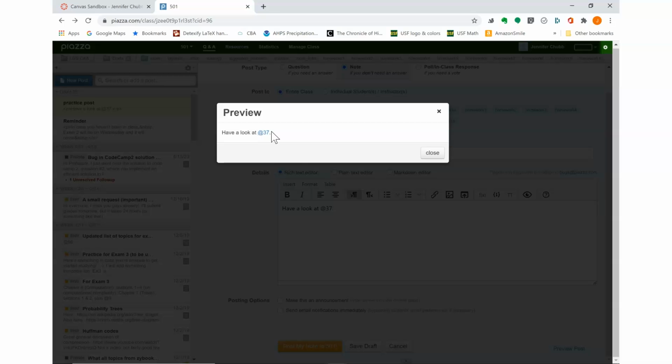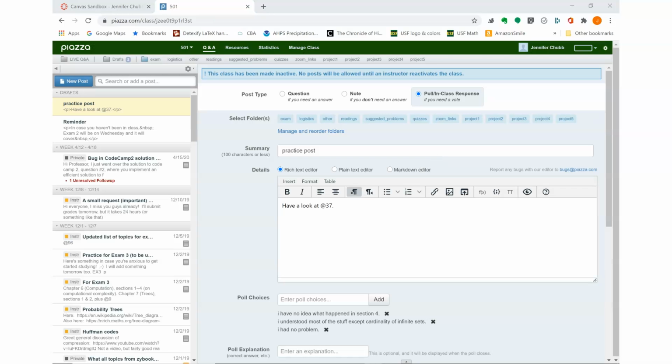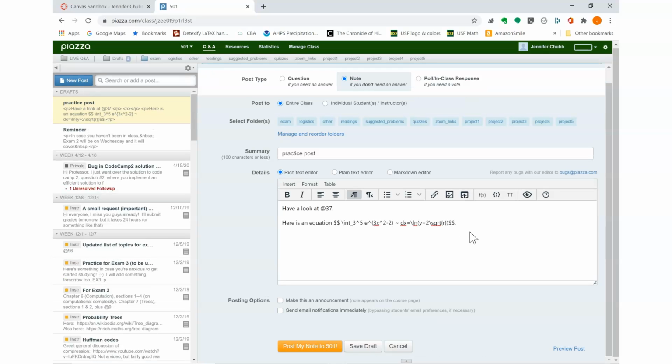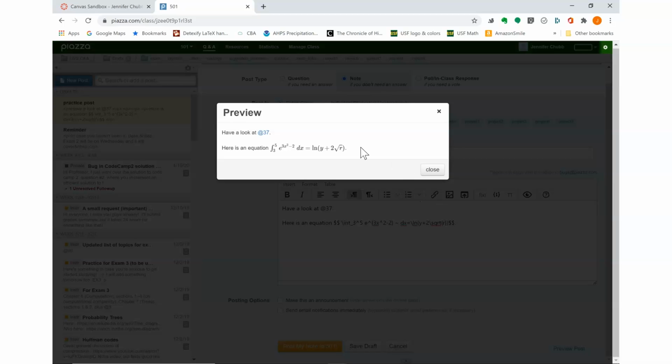Another thing that's super nice, especially if you're in STEM, is that you can write in LaTeX without having to open an equation editor and do all that stuff. For example, if I type something like this and preview the post, or actually post it, Piazza will compile it, display it, just like it would in a regular LaTeX environment.